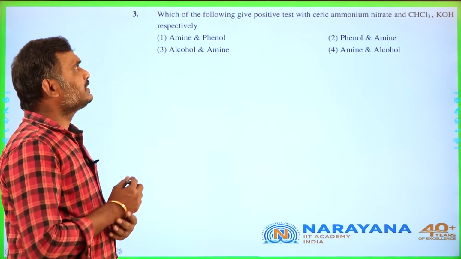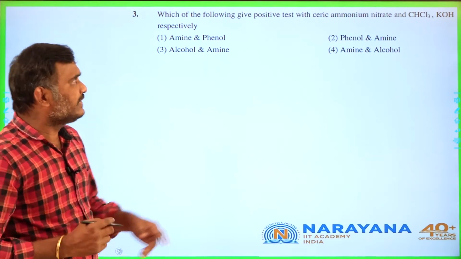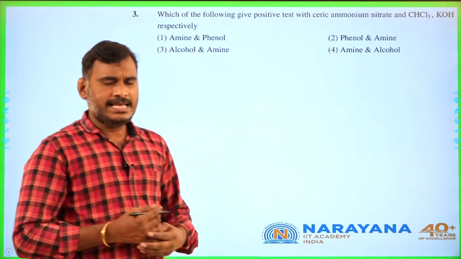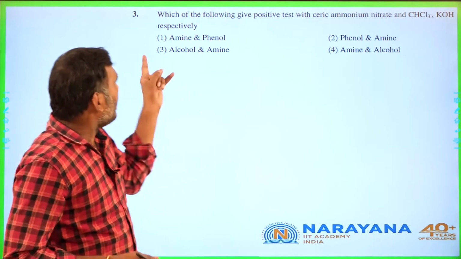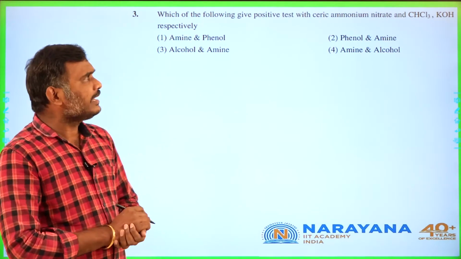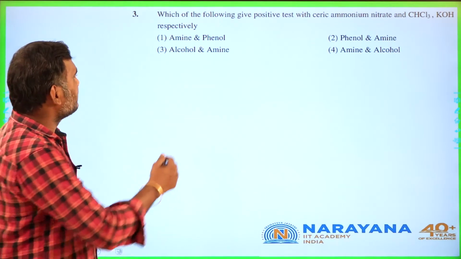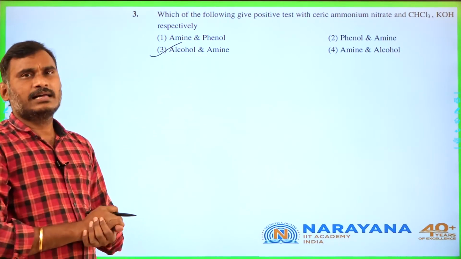Third question. Which of the following gives a positive test with ceric ammonium nitrate? Yes, ceric ammonium nitrate test is for alcohol, and chloroform and alkali is for primary amine. Alcohol and primary amine. Where is that? Yes, here is the answer.